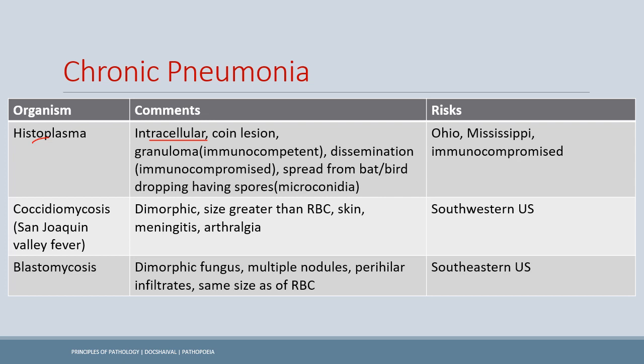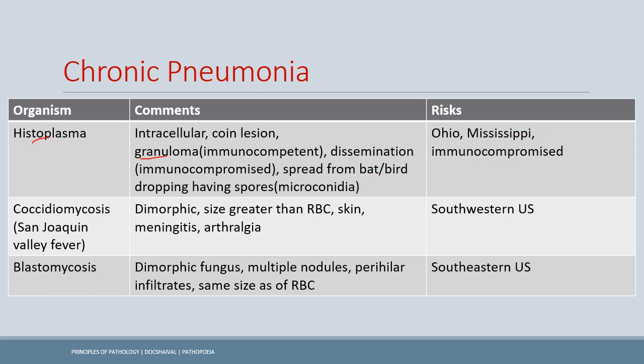Okay. Now histoplasma is common in Ohio, Mississippi and immunocompromised patients. Actually all the fungal infections are common in the immunocompromised patients. They are more clinically visible, while these infections are usually subclinical in the immunocompetent patients. Now there is granuloma formation in the immunocompetent patient, while there is dissemination in the immunocompromised. Okay, the spread is by the spores from bat and bird droppings. Now this spore spread is also seen in coccidioidomycosis and blastomycosis.